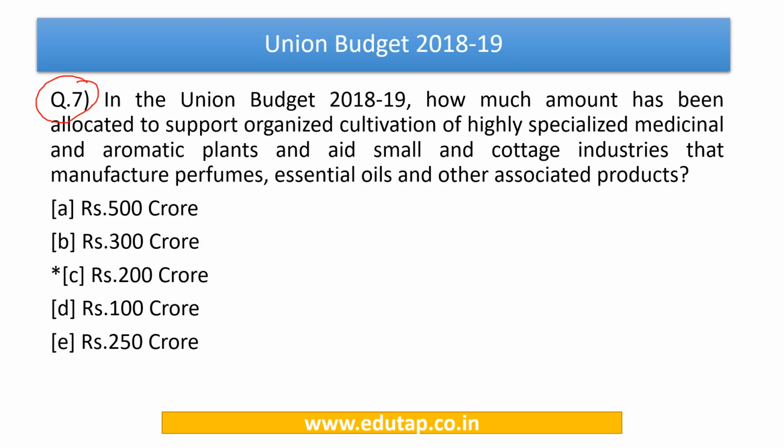In the Union Budget 2018-19, how much amount has been allocated to support organized cultivation of highly specialized medicinal and aromatic plants and aid small and cottage industries that manufacture perfumes, essential oils and other associated products? The answer to this question is rupees 200 crore. Nothing much to be explained about this question.